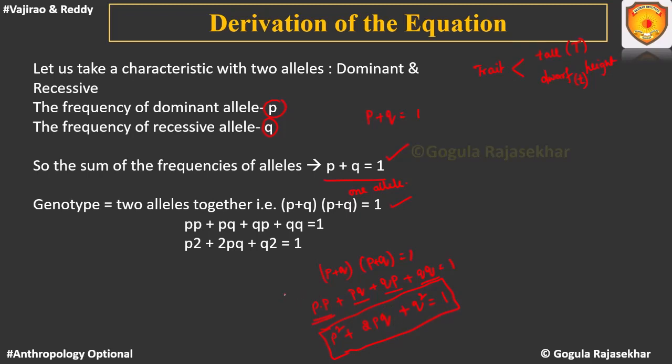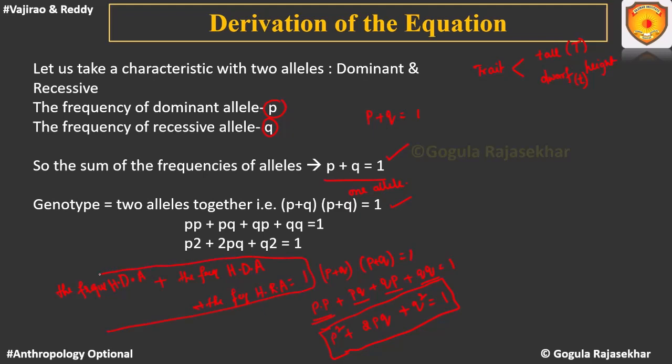So here, to summarize this, what is the meaning of it? The frequency of the homozygous dominant allele, plus the frequency of the heterozygous dominant allele, plus the frequency of the homozygous recessive allele, all of them are equal to 1.